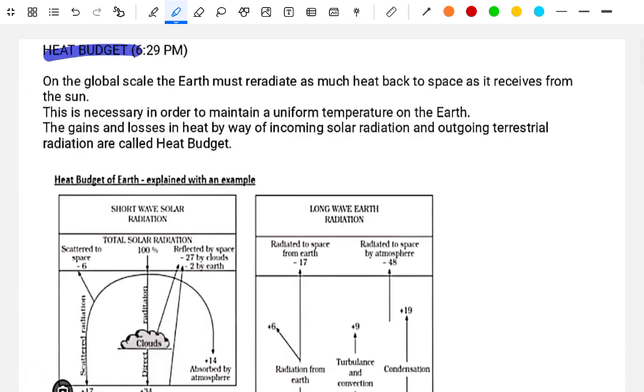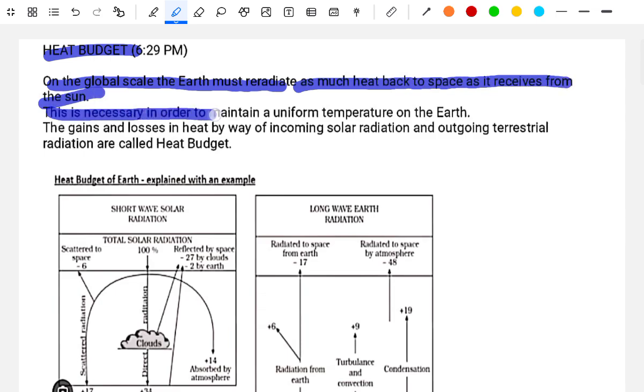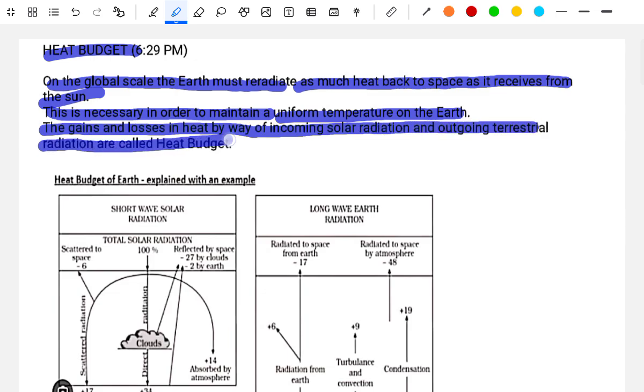Heat budget. On a global scale, the Earth must radiate as much heat back to space as it receives from the Sun. This is necessary in order to maintain a uniform temperature on the Earth. The gains and losses of heat by way of incoming solar radiation and outgoing terrestrial radiation are called the heat budget.